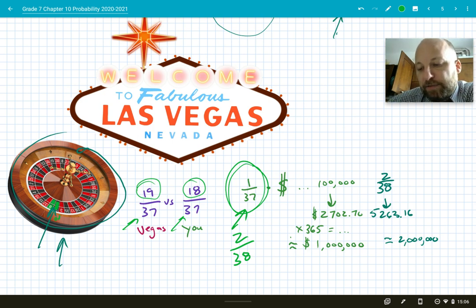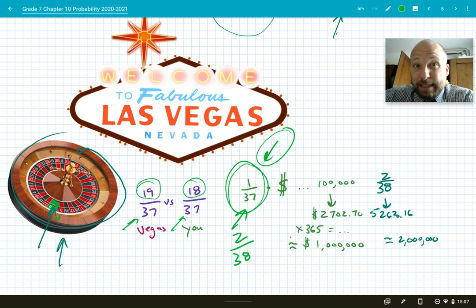If it's 1 out of 37 or 2 out of 38, they know that if they get enough people to play and the number of spins is large, into the hundreds and thousands in a year, tens and maybe hundreds of thousands of spins, then the more times they spin those roulette wheels, the more confident they can be that 1/37th is going to be exactly 1/37th, just like we did with flipping the coin. When you get to 100,000, it's going to be basically 50% no matter what. Well, the same thing is true with this. So they know they can take that 1/37th or that 2/38.